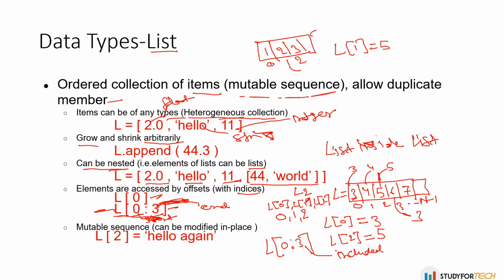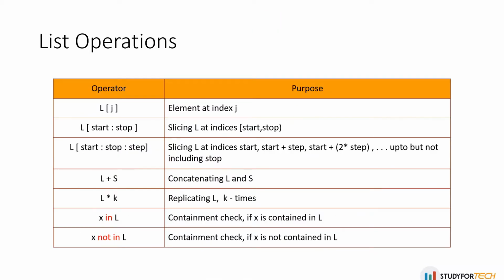Here there is no need for a working copy like with an immutable type such as a string. If you want to change a string, a working copy will be created and then merged into the original one. Here the changes happen in place, directly. So the new list would be 1, 5 and 3 after doing this.